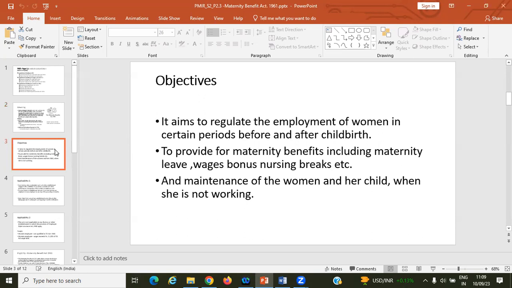What is the objective of this Maternity Benefit Act, the MB Act, we can say. It aims to regulate the employment of women in certain periods before and after childbirth.